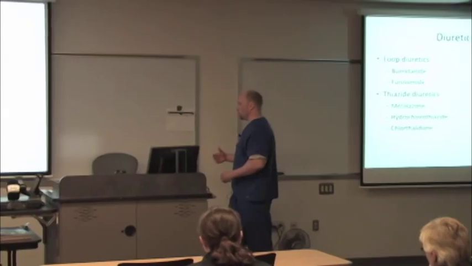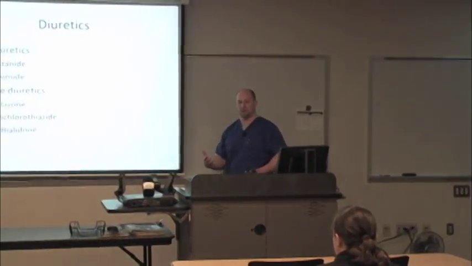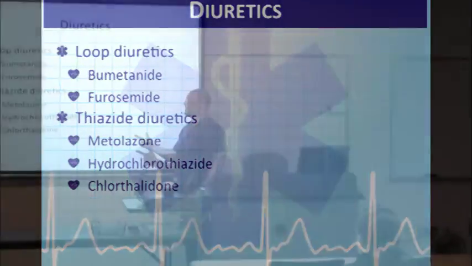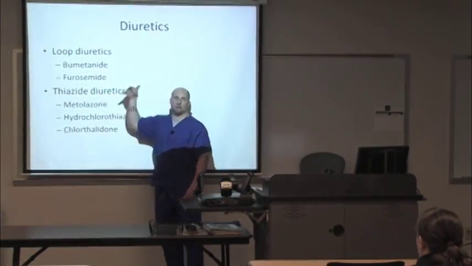So you probably won't be doing a lot of giving these per se. Maybe a little bit. How many people in their rigs have furosemide? I got a handful of people. Okay, so that's probably the most common one that you'll see out of the list that's up here. You may look at med lists and you may see the other ones that are on here. If you're going to be involved with critical care transport, they will either give one of these two agents, the bumetanide or the furosemide, initially, and then transport them to another institution. Both of these agents, bumetanide and furosemide, are available as IV infusions.